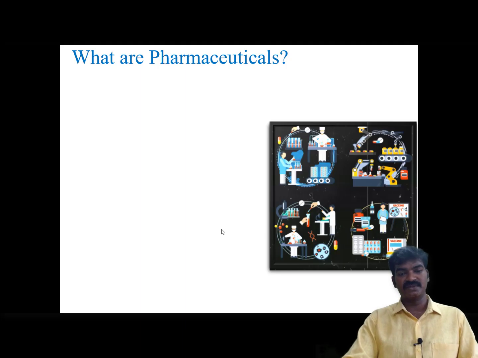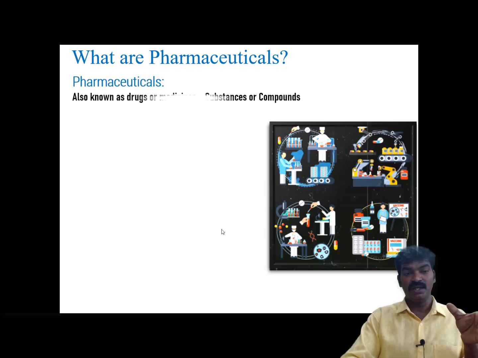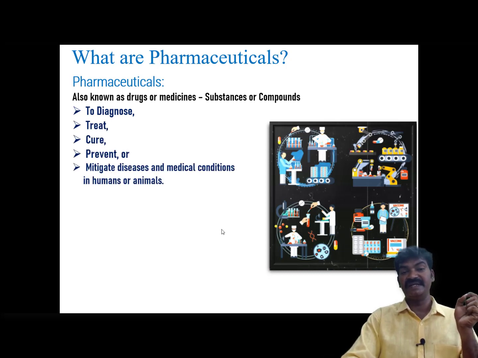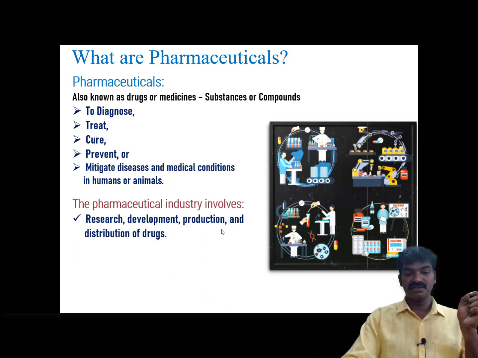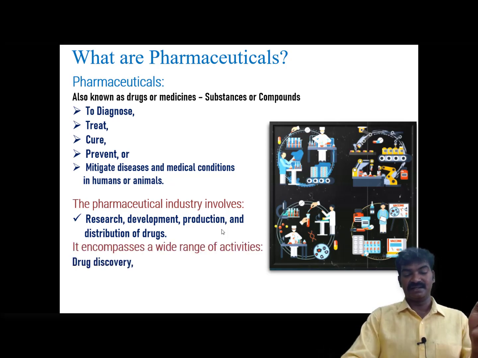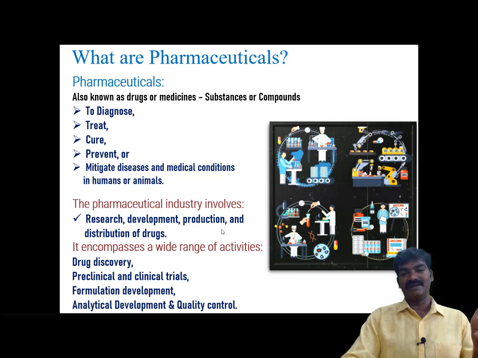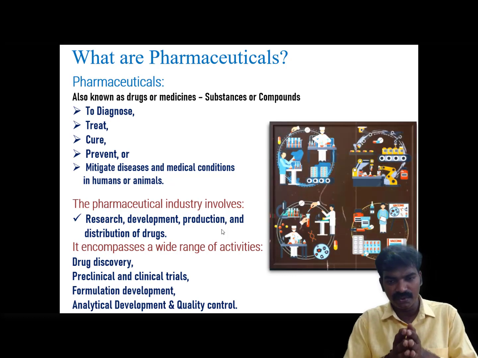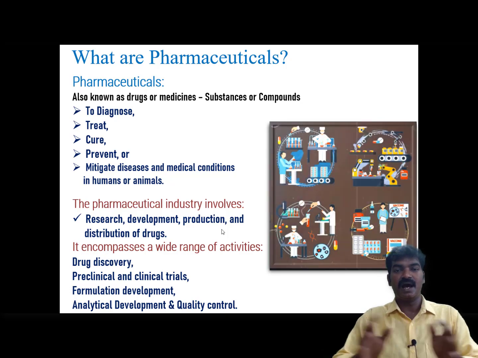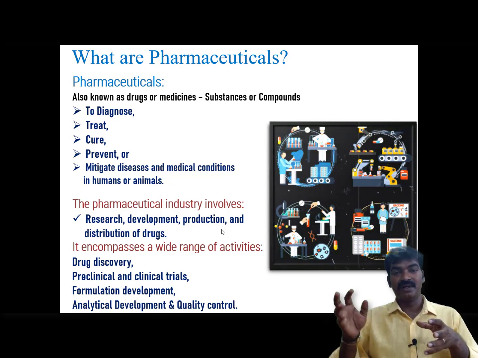Again, continuing with pharmaceuticals, they are also known as drugs or medicines, that is, substances or compounds to diagnose, treat, cure, prevent or mitigate diseases and medical conditions in humans and animals. The pharmaceutical industry involves research, development, production and distribution of drugs. It encompasses a wide range of activities: drug discovery, preclinical and clinical trials, formulation development, analytical development, quality control. We are going to look into each and every topic in our upcoming sessions, in subsequent videos.